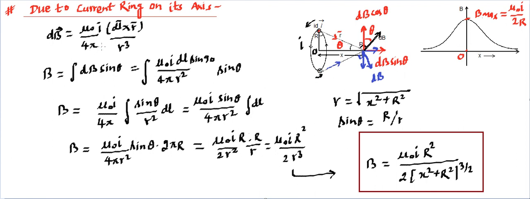Let me quickly summarize. This is the Biot-Savart law that we started with. Then we found what the magnitude is going to be. Then we integrated, got this as a result for magnitude. And as far as the direction is concerned, I think it's clear from the picture that the direction is going to be in this direction. So the magnetic field direction will be along the axis.